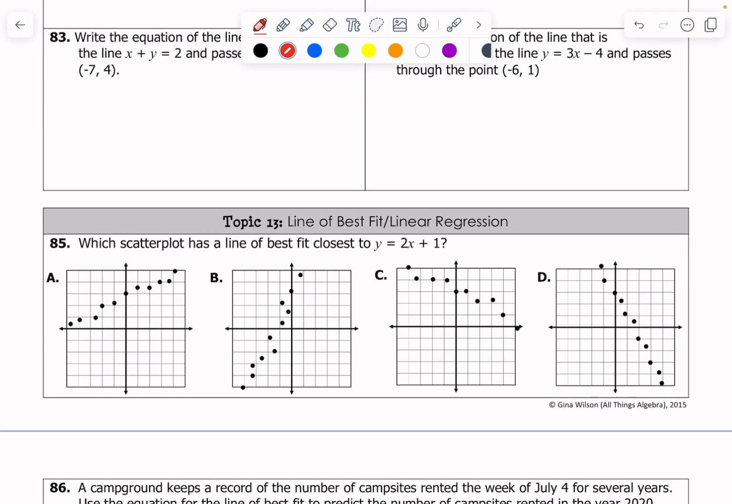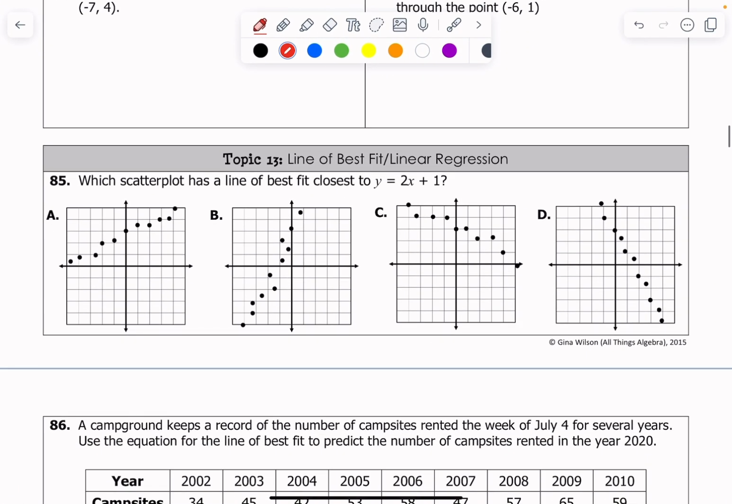Looking at the line of best fit in linear regression. This is our little statistics world. And so it asks us in number 85, pause, didn't do our quote for topic 13.